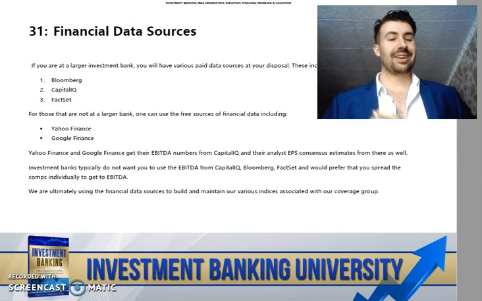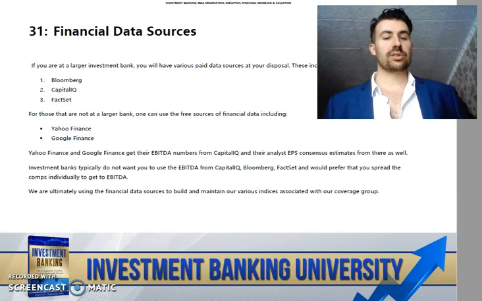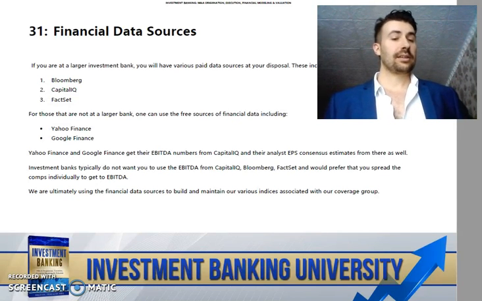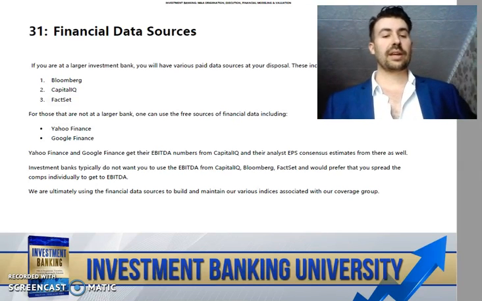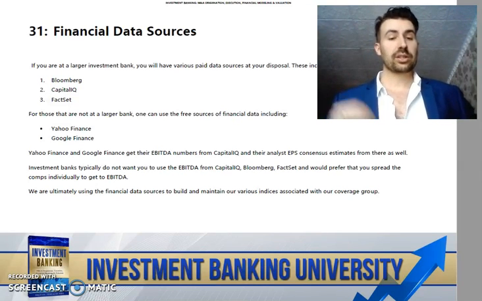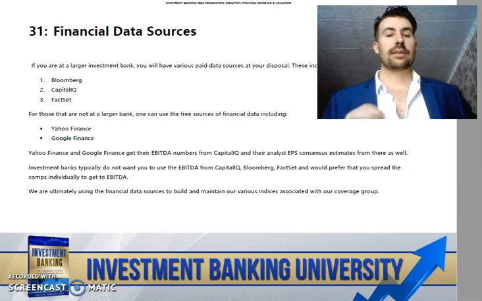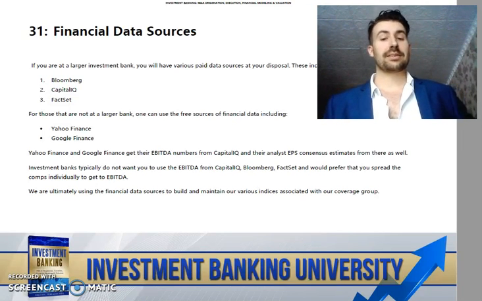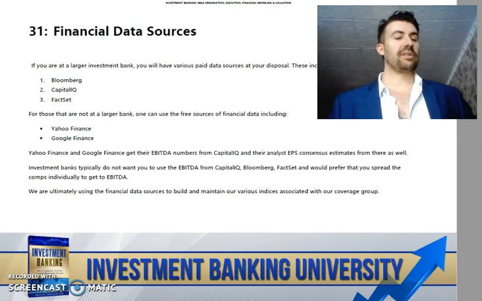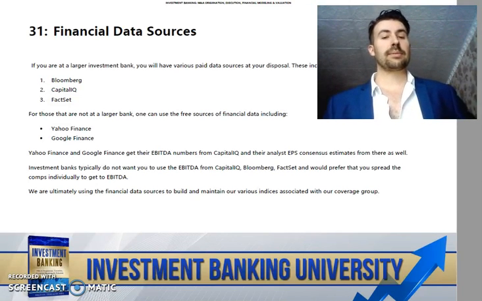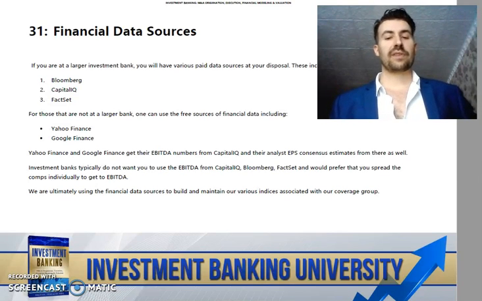For those that are not at a larger bank, one is going to have to use free sources of financial data, including Yahoo Finance and Google Finance. Yahoo Finance and Google Finance get their EBITDA numbers actually from Capital IQ, and their analyst EPS consensus estimates from there as well. So that's going to be valuable data. Investment banks typically do not want you to use EBITDA from Capital IQ, Bloomberg, FactSet, and would prefer that you spread the comps individually to get to EBITDA.